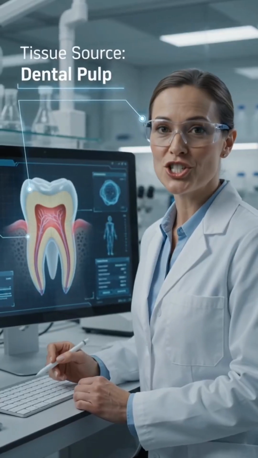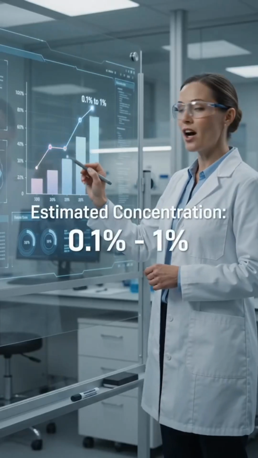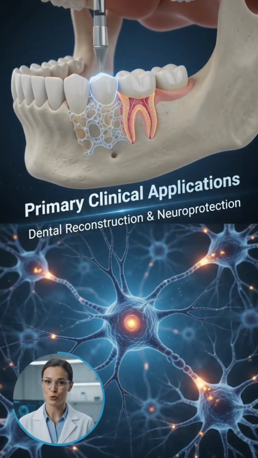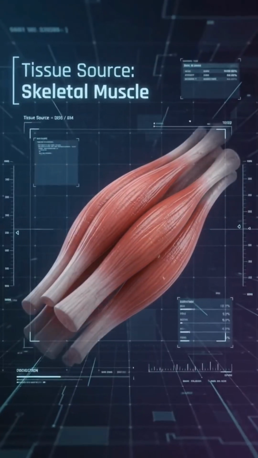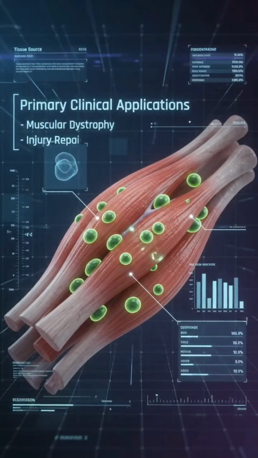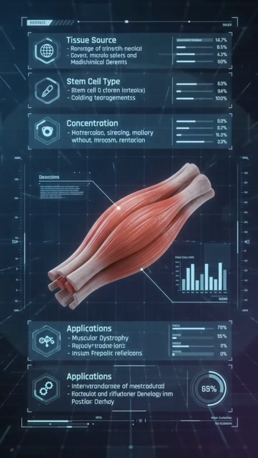Dental pulp is a rich tissue source. It contains dominant dental pulp stem cells. The estimated concentration is 0.1 to 1%. They are used in dental reconstruction and neuroprotection. Skeletal muscle is a rich tissue source. It contains satellite cells. Their concentration is highly variable. They help in muscular dystrophy and support direct injury repair. These cells show great clinical promise.